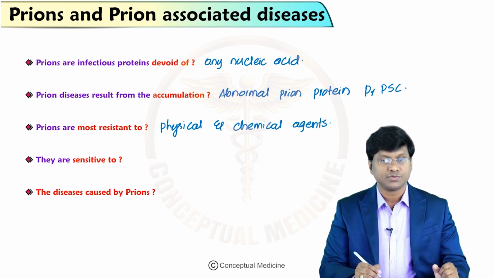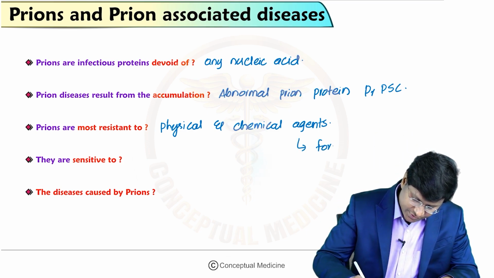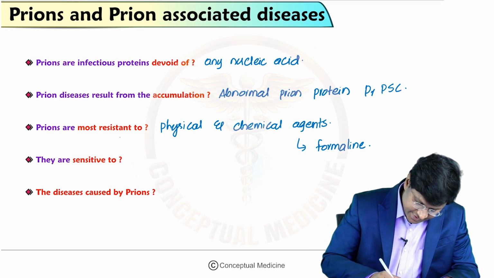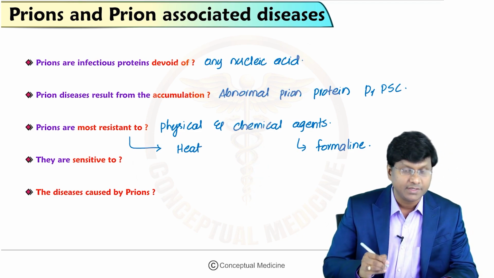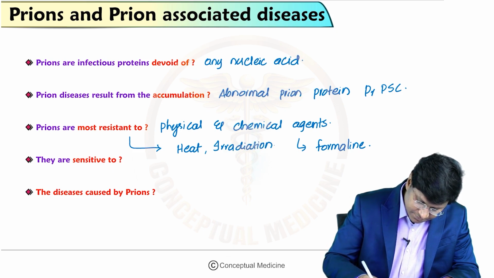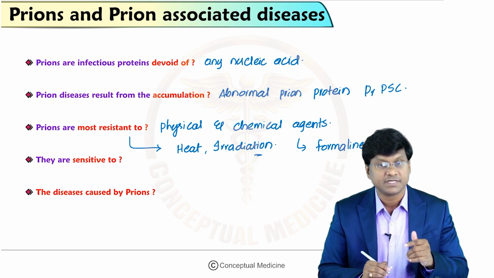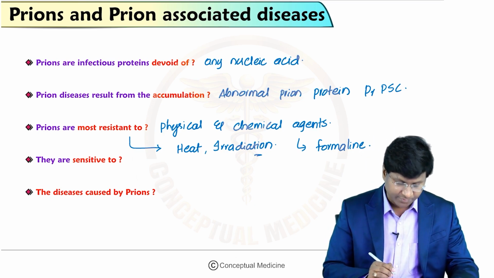Now you need to know what are those chemical agents. They are resistant to substances like formalin, and they are also resistant to heat, and they are also resistant to irradiation. So that is about the prions. They are most resistant to the physical as well as chemical agents such as heat, irradiation and formalin.